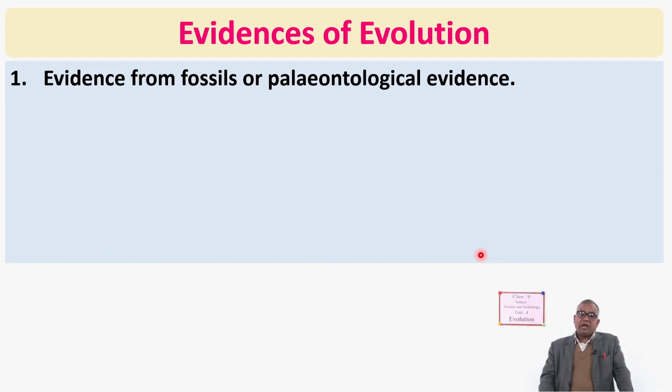Now, did evolution really take place? What is its proof? How can you say that evolution took place? You have to give proof, otherwise the world will not believe you. So for evidences, a number of things are taken here, which we are going to discuss, and in this class we will discuss only one of them. The first one is evidence from fossils, and the study of fossils is called paleontology.